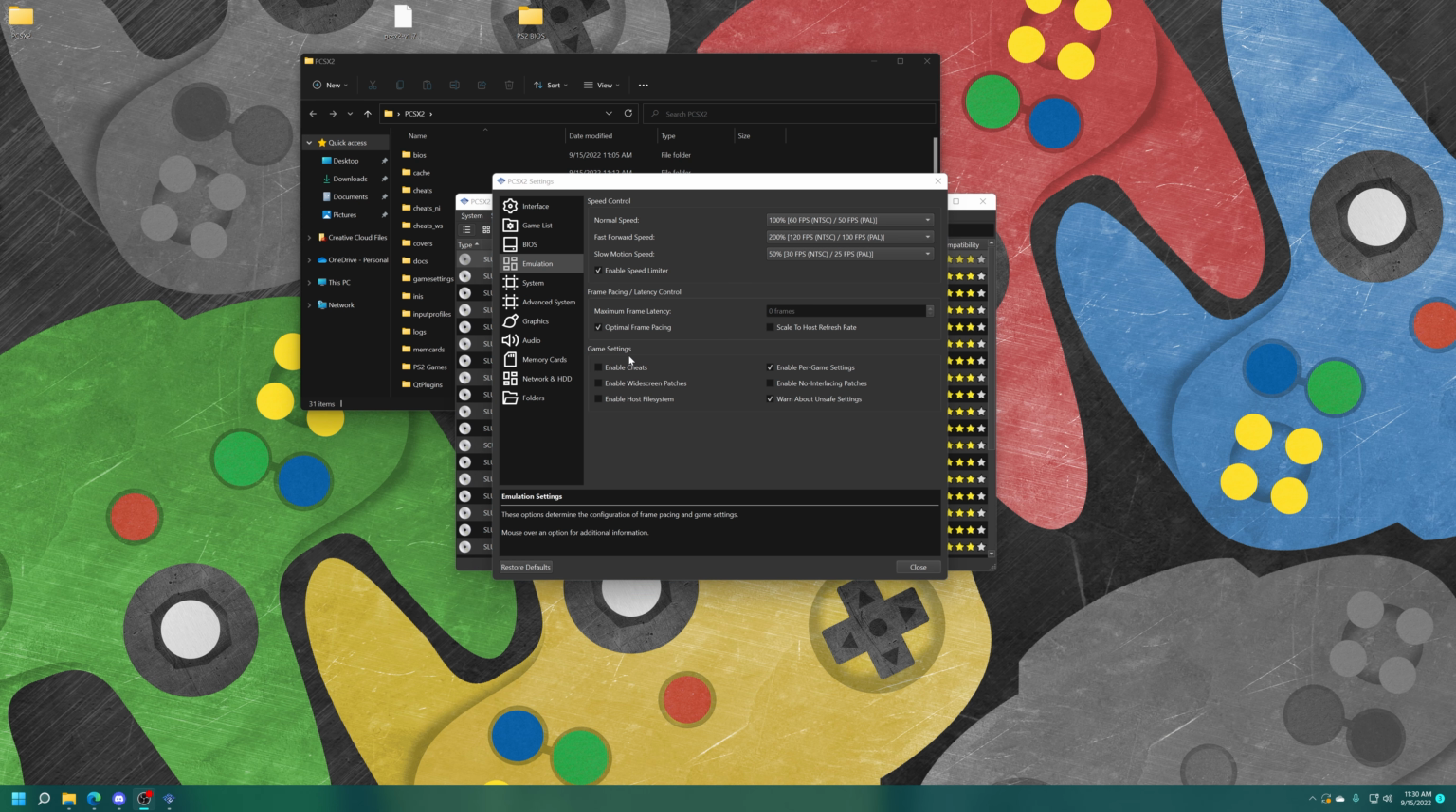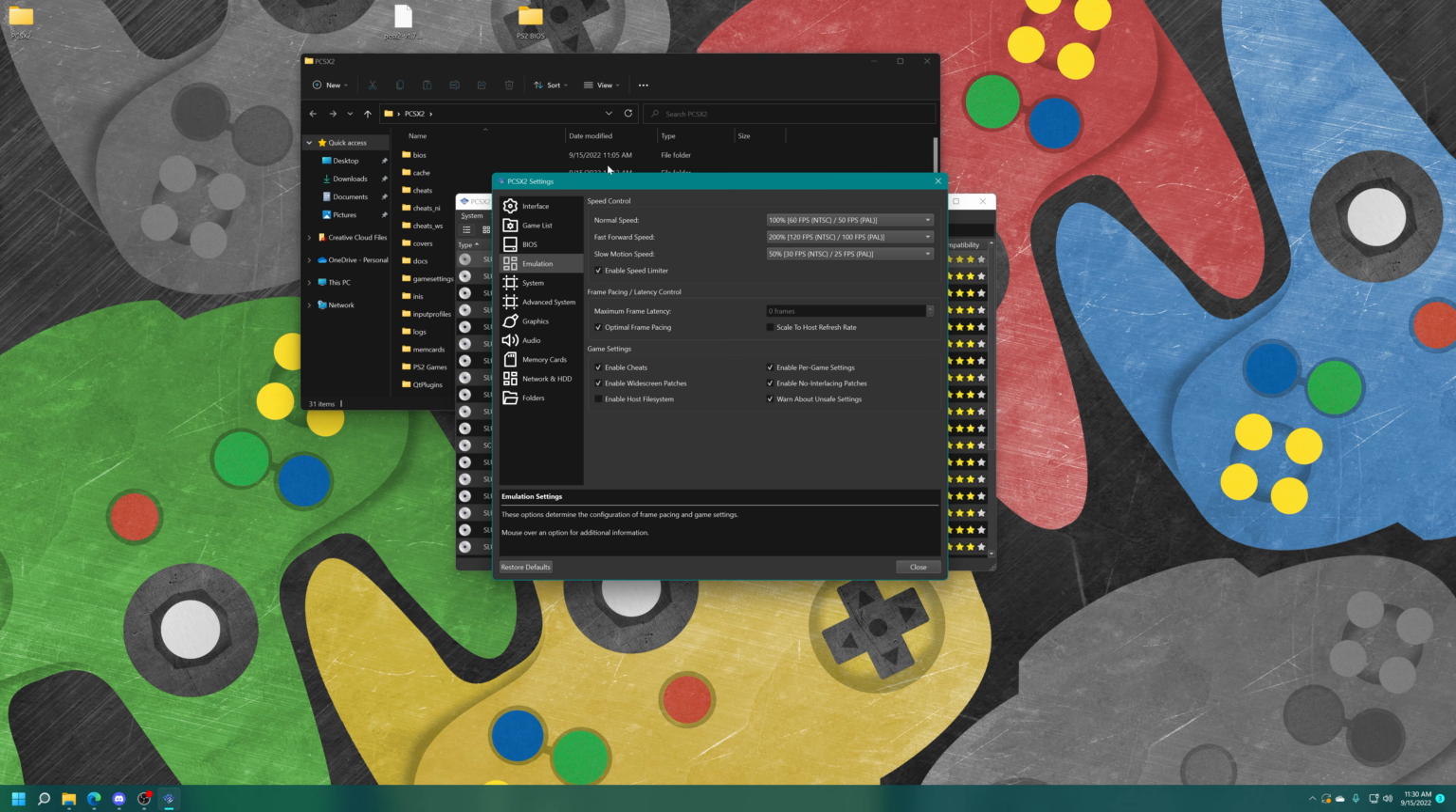Next, under game settings, you'll see that you can enable per game settings. We want this checked. And then we also have a number of cool little features here. If you plan on using cheats, you're going to want to enable the cheat section. If you want to use widescreen patches, you're going to want to enable that. And then no interlacing patches, again, enable it. But let's talk about getting widescreen patches, no interlacing patches, and cheats set up real quick.